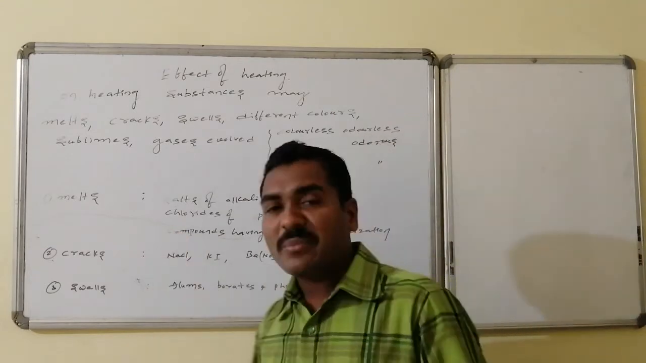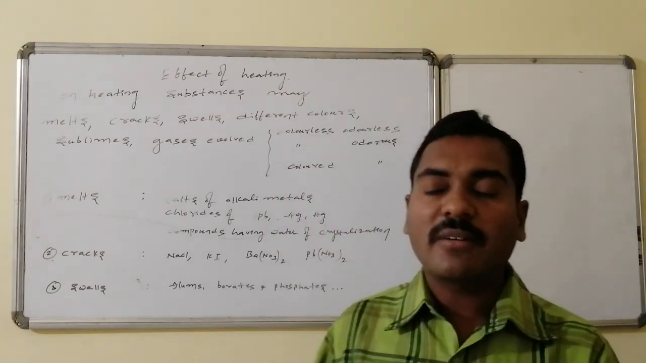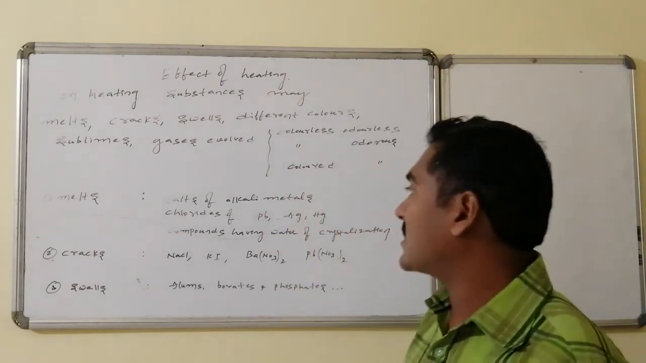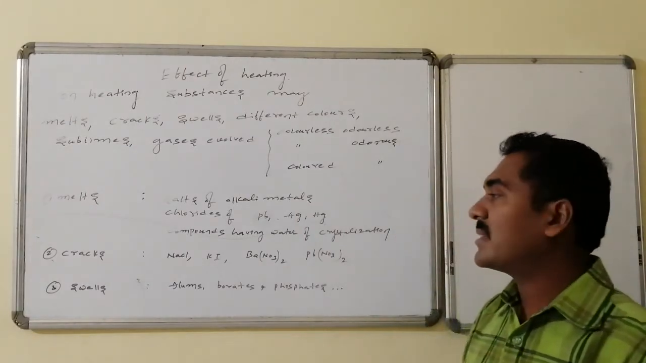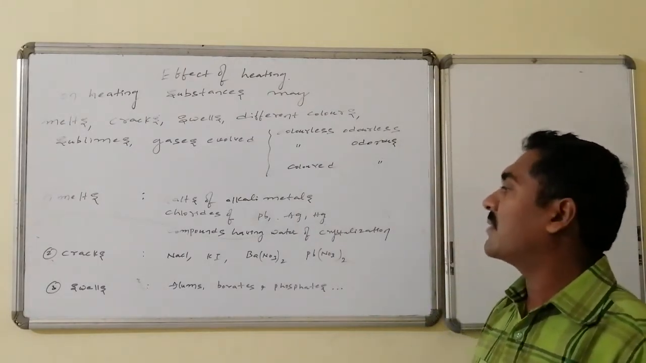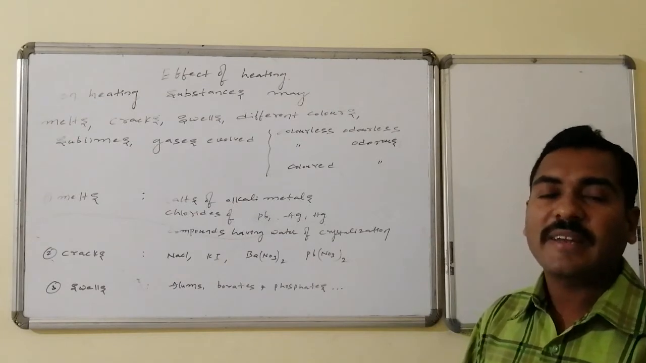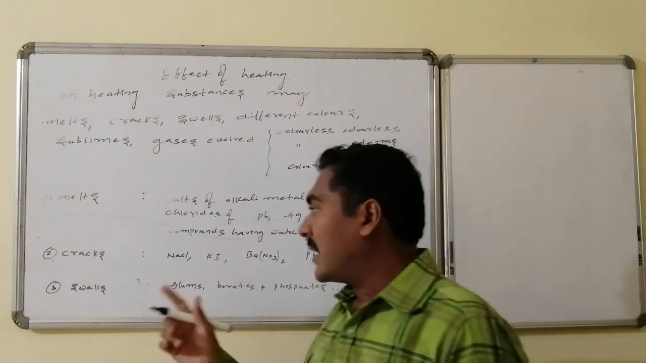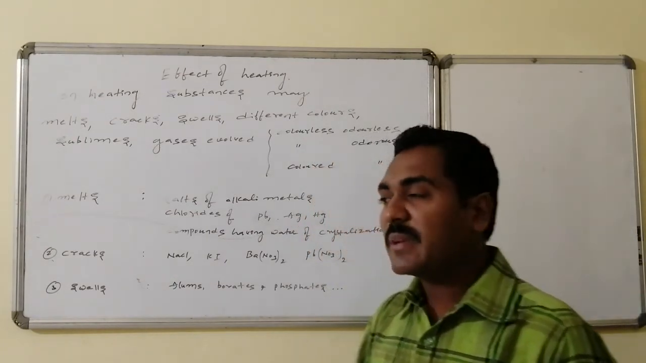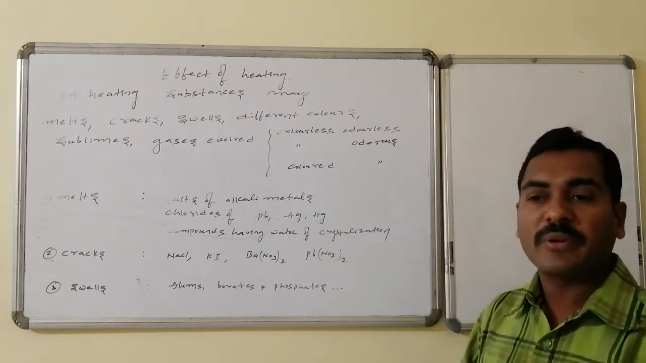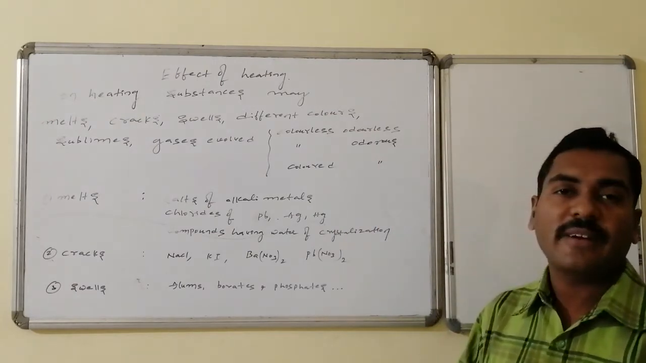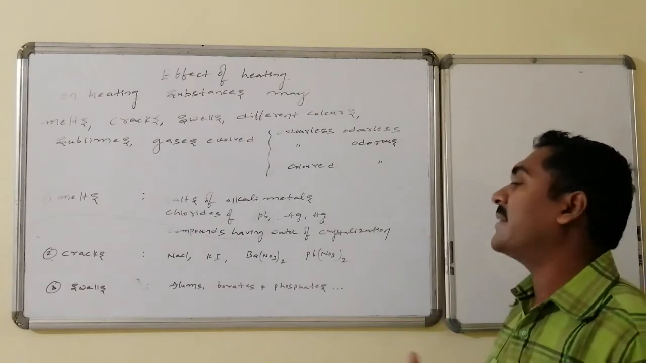Let us go for case number 1. Melts. On heating they will melt. Such compounds are salts of alkali metals, chlorides of lead, silver, mercury, and compounds generally having water of crystallization. And cracks: certain compounds will crack, and a cracking sound will be produced. Those are sodium chloride, potassium iodide, barium nitrate, and lead nitrate.